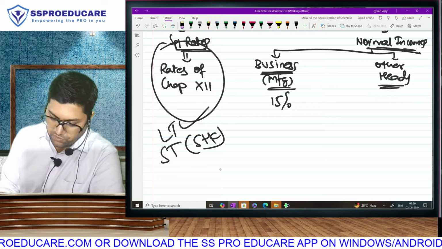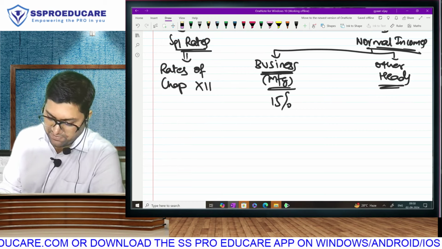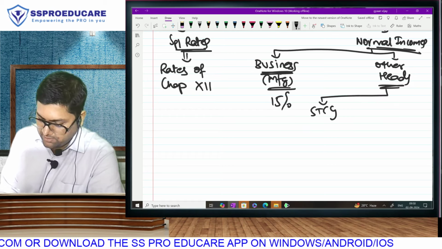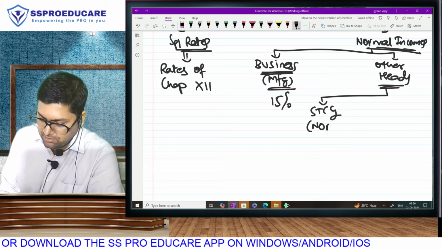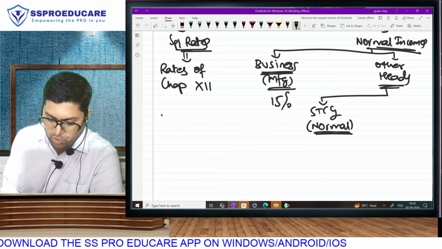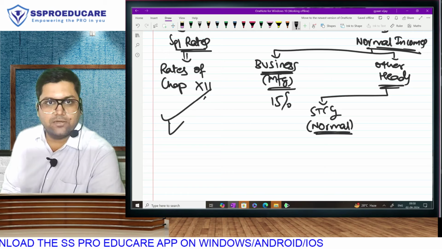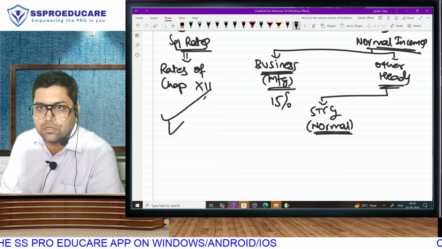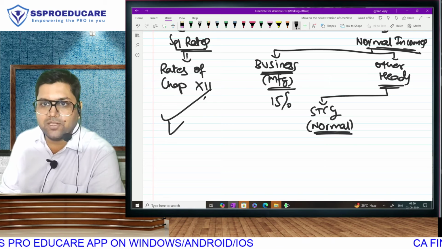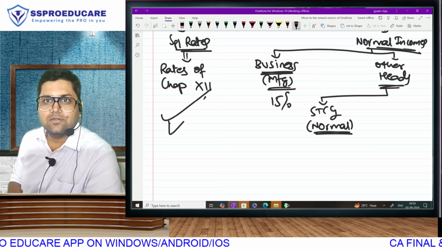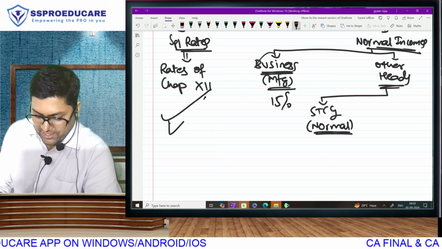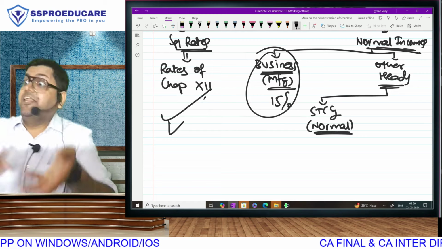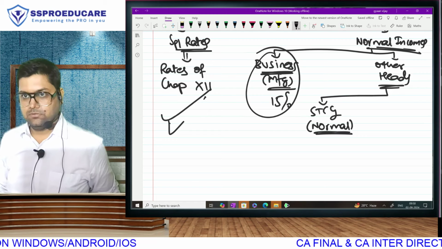You understand? So, what are the things that we will have here? We will be having short term capital gain, normal wala, because special wala has gone there, and long term everything has gone there. Hello, correct or no? Haan, what rate is applied on other heads, that is what I'm teaching, that manufacturing business is the only activity eligible for this ridiculously low rate of tax.